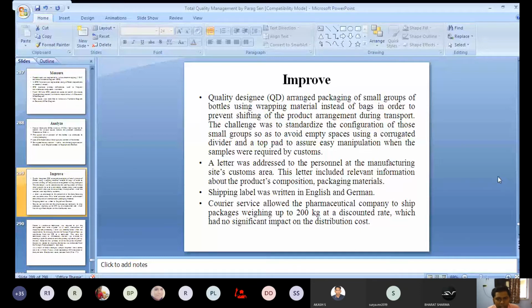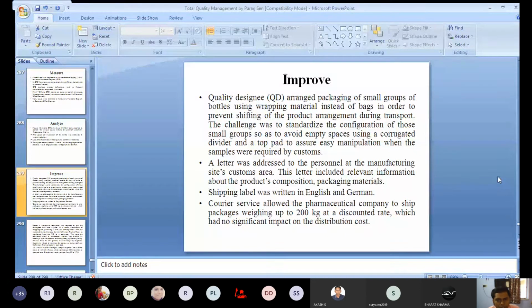Shipping label was written in English and German. As I said earlier, the shipping label was not only in English, so now they have also included German. Courier service allowed the pharmaceutical company to ship packages weighing up to 200 kg at a discounted rate, which had no significant impact on the distribution cost.